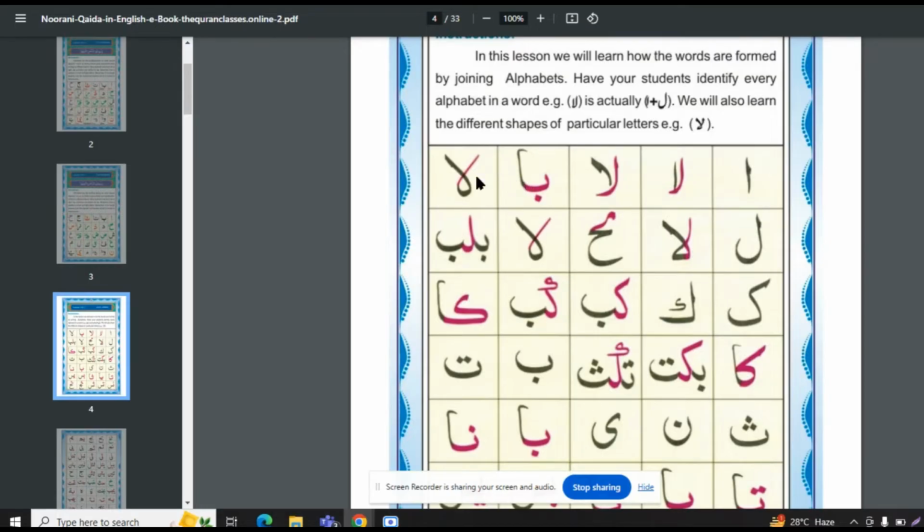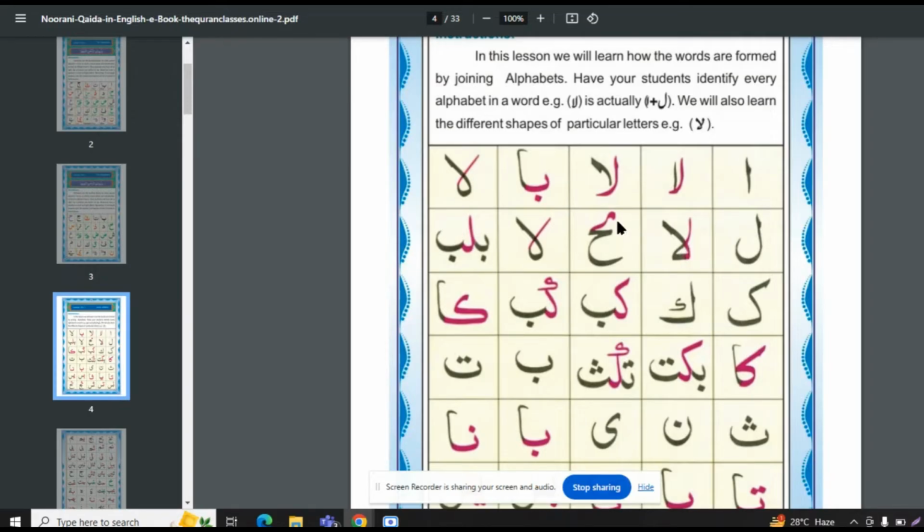Next, lam alif. Pink one is the alif and black one is the lam. Lam alif.